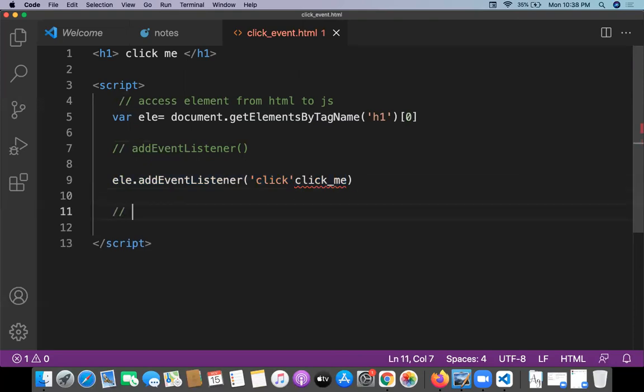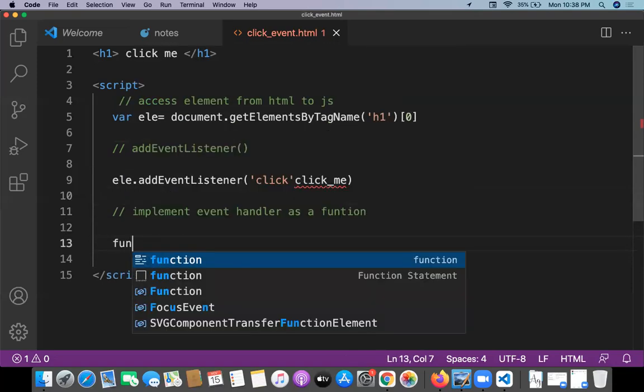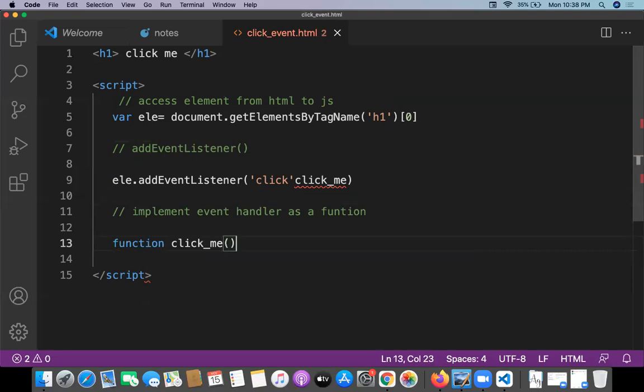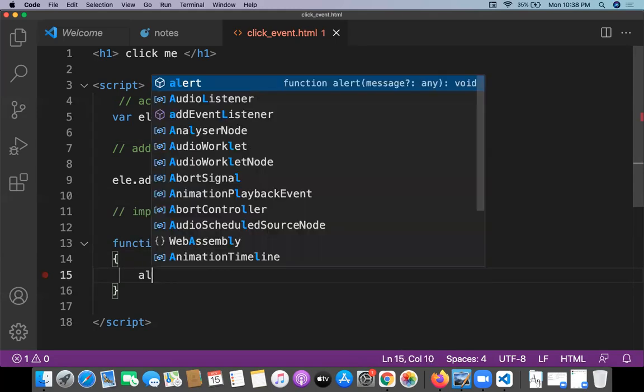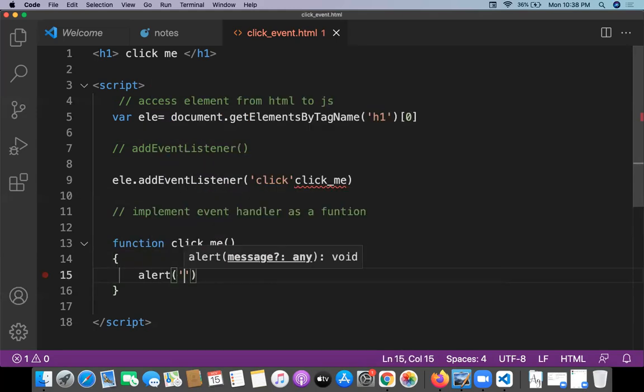The third step, I need to implement that. element.addEventListener, clickMe, and this is the function. This is the function we need to implement now. So copy it and implement the event handler as a function. Try to write something like function clickMe, which, when we click on some element, shows an alert. Okay, clicked something, I just want to check.